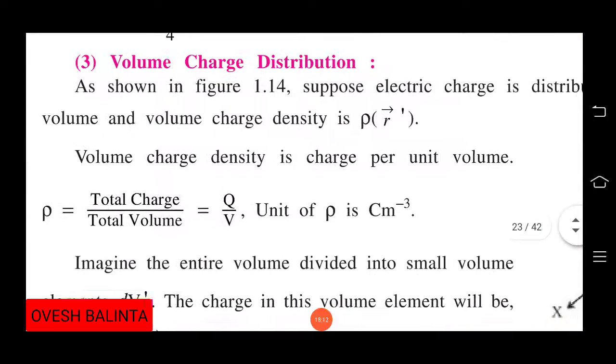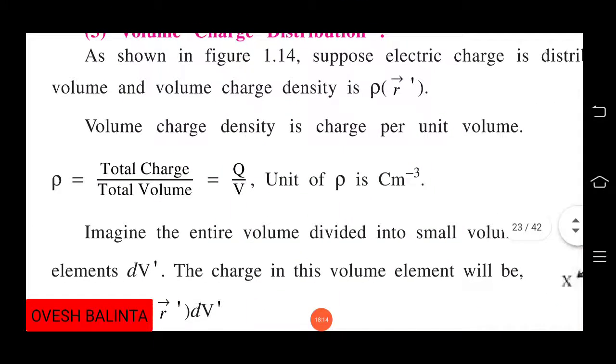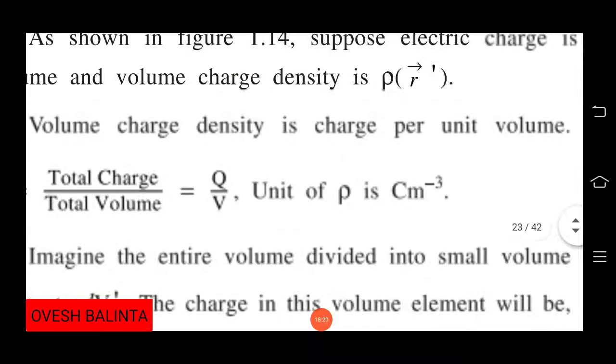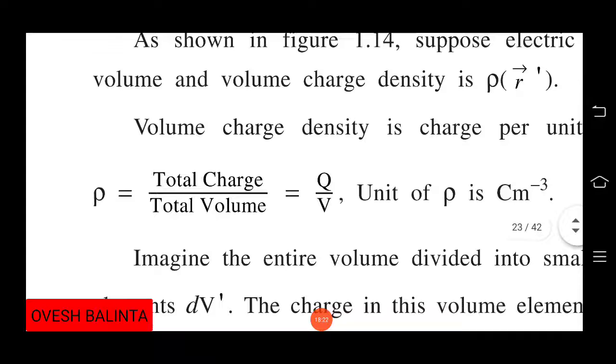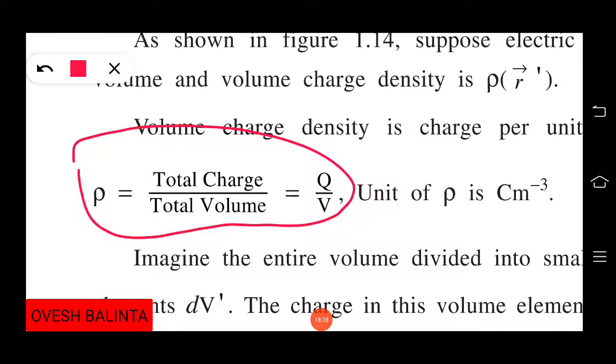As shown in the figure, the volume charge density is charge per unit volume. It means charge per unit volume, so Q by V is our volume charge density. So rho is equal to Q by V. Rho is equal to total charge upon total volume.